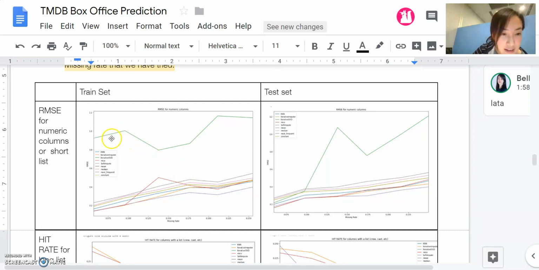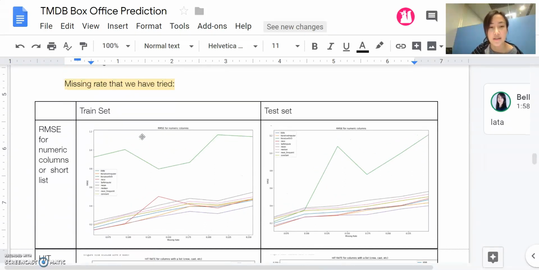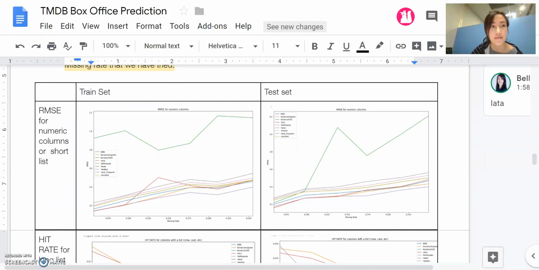And then the iterative SVD is unexpectedly going weird, because I've seen some reviews on the SVD one, and it was said that it was not suggested to use for imputation.